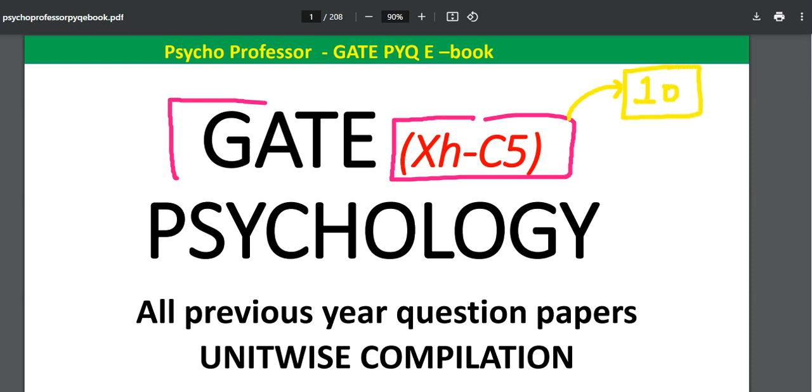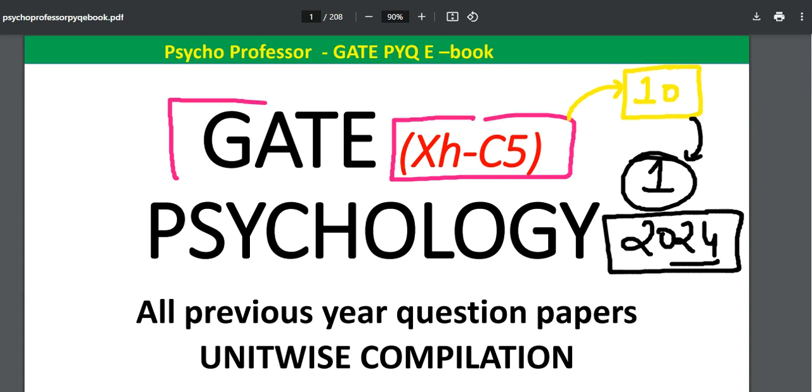10. So as you can see, you will find only one question coming up next for this unit number 10 in 2024, but that is not the case for the previous years of 23, 22, 21 as well. Okay, so in GATE Psychology you will find every time the scenario is changing. Sometimes they will ask more questions from one particular unit, and sometimes they will not ask a single question from one particular unit as well.